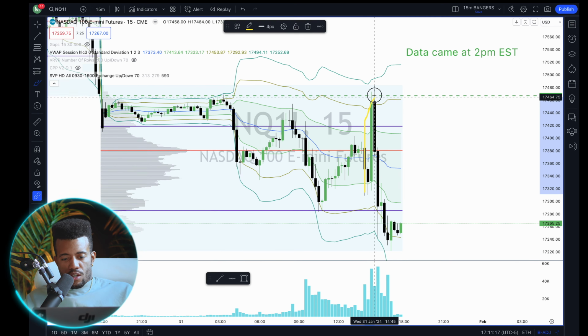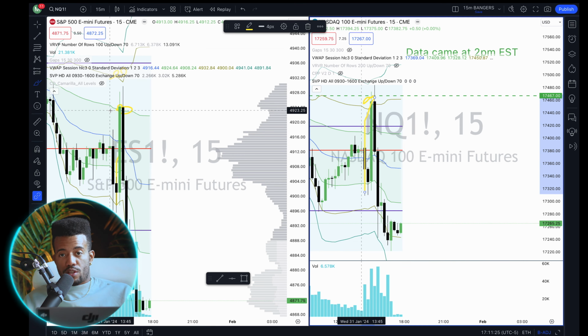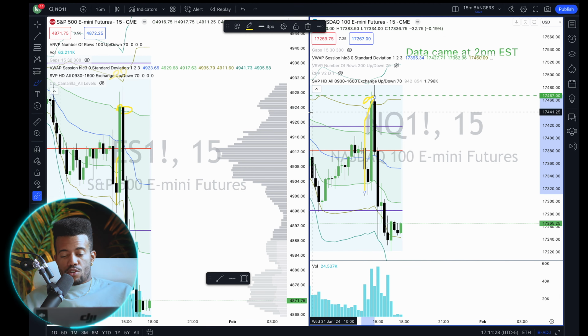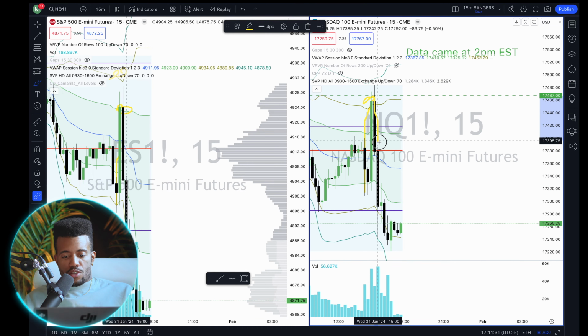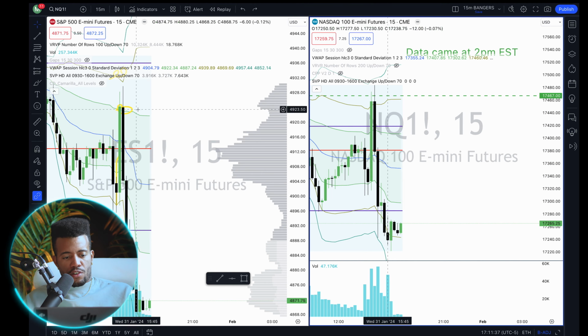So at this point, it's touching this on NQ. It's touching this on ES. That's where we were calling for a short. We have confluence there at this point in the market. It's a great time to try out a short. So at this point, it sells off. I did not hold this short that long. I actually only got a little bit out of this because I was multitasking at the time. So I only ended up with like $1,100 on the day.